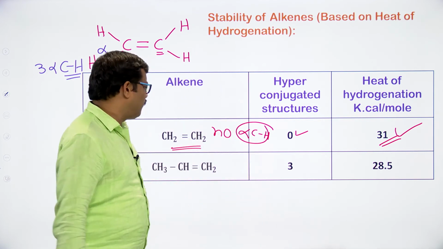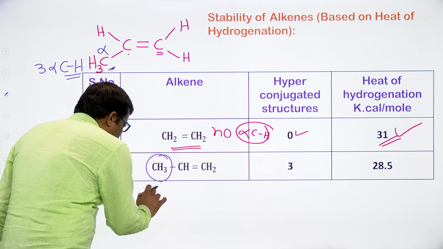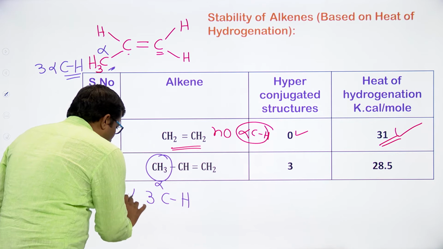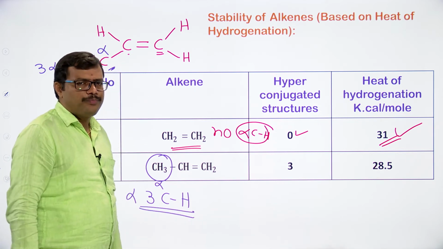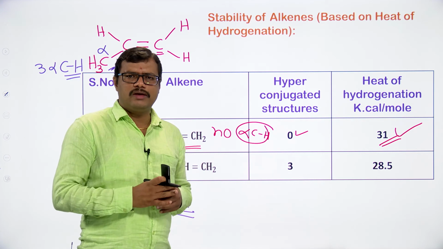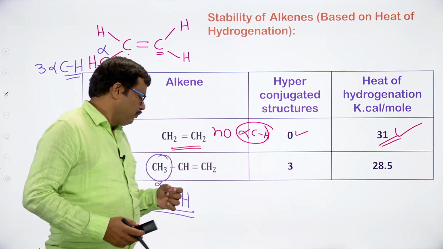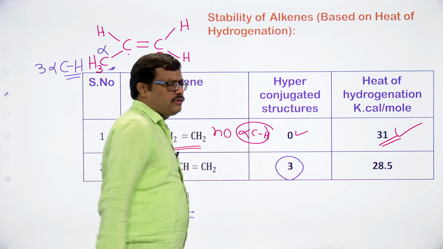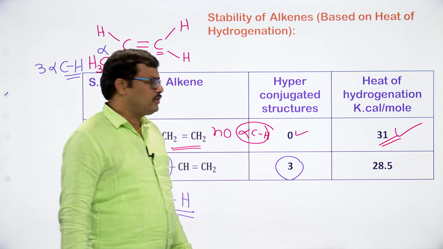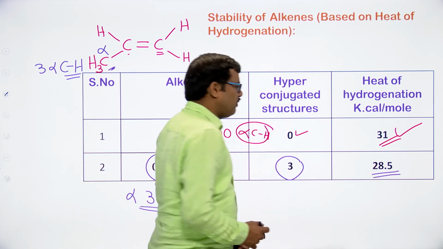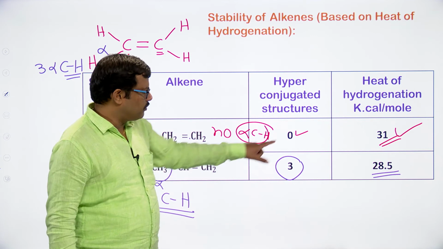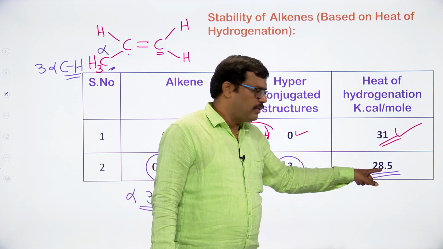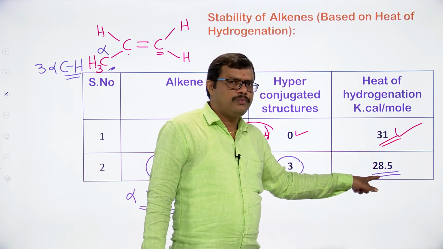So we have 3 alpha CH bonds, and each alpha CH bond will give us one hyperconjugative structure. So we get 3 hyperconjugative structures. Comparing ethene and propene, ethene has 0 hyperconjugative structures and propene has 3. The heat of hydrogenation is coming down: this is 31 and this is only 28.5.